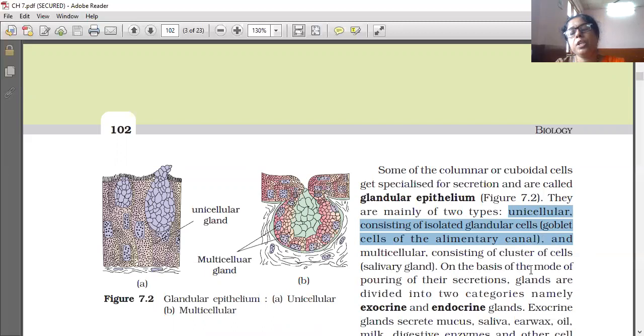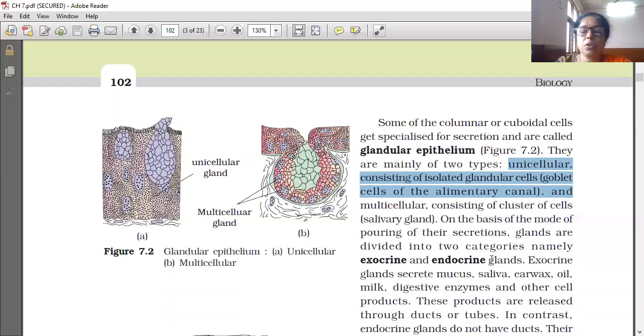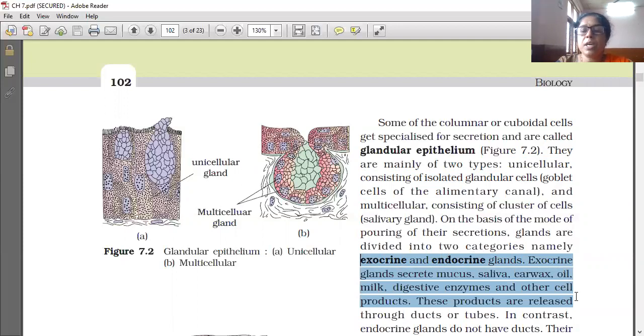such as the salivary gland. On the basis of the mode of pouring of their secretions, glands are divided into two categories, namely exocrine and endocrine glands. Exocrine glands secrete mucus, saliva, earwax, oil, milk, digestive enzymes and other cell products.